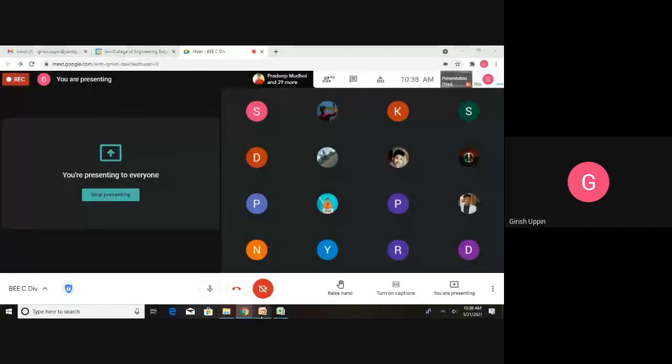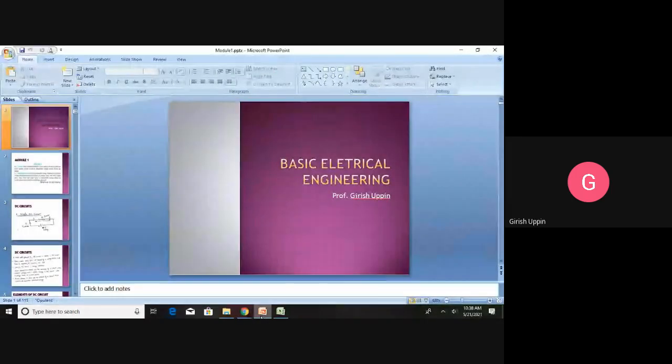In this session, we are going to start with the basic electrical engineering subject. We will start with module one. In the previous session, we just looked into the introduction of this particular subject, how many modules are there, what aspects are covered in basic electrical engineering, and also we understood the importance of basic electrical engineering for any kind of engineer.